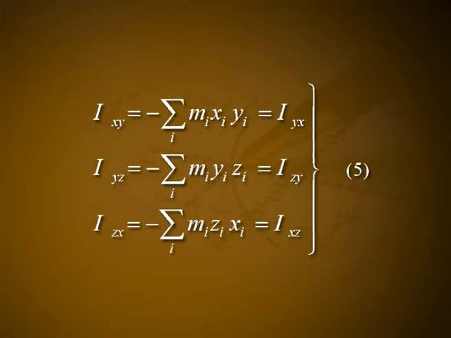Ixy is equal to negative of summation i mi xi yi, which is equal to Iyx. Iyz is equal to negative of summation over i mi yi zi, which is equal to Izy. Izx is equal to minus of summation over i mi zi xi, which is equal to Ixz. Let this be numbered as 5.